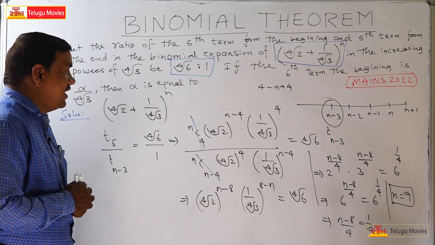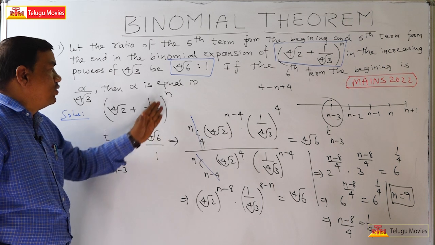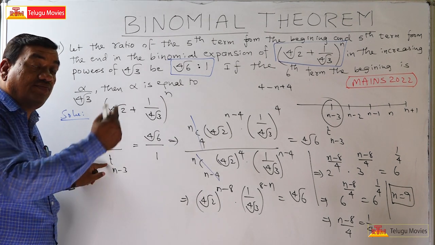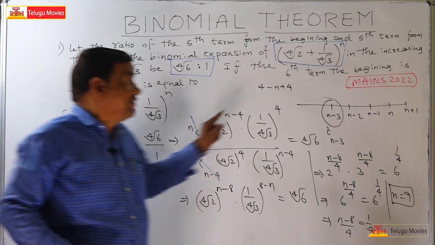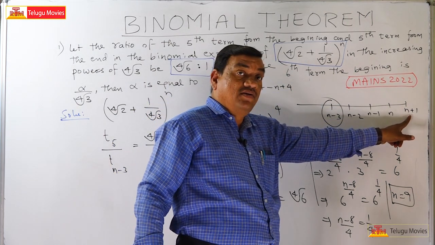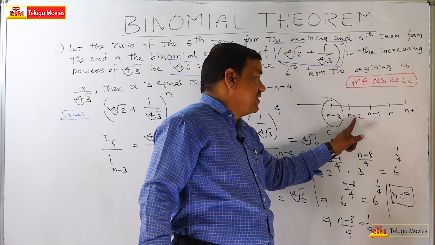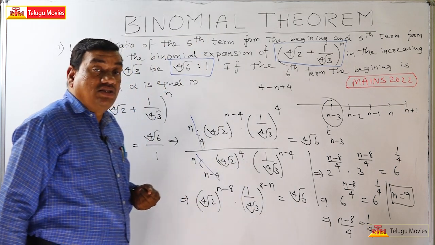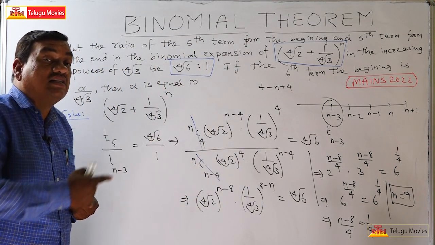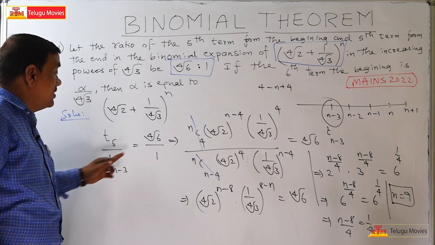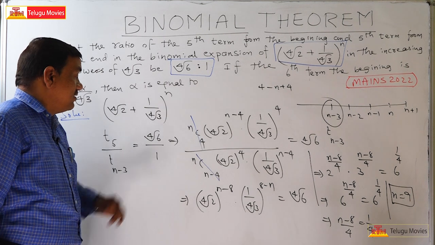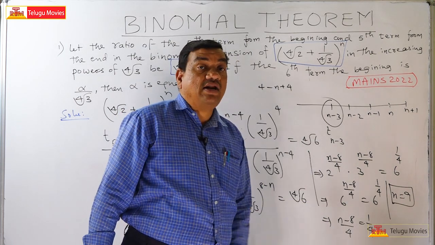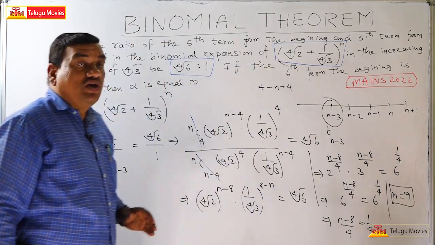Very nice problem. Understand here. Once again, I am telling you, take (a plus b) whole to the power of n. The fifth term from the beginning and the fifth term from the end are the same as here. A total of n plus 1 terms will be there. The ratio is given as 4th root of 6 by 1. So T5 and T(n minus 4), I calculated, and we got the value n is equal to 9.